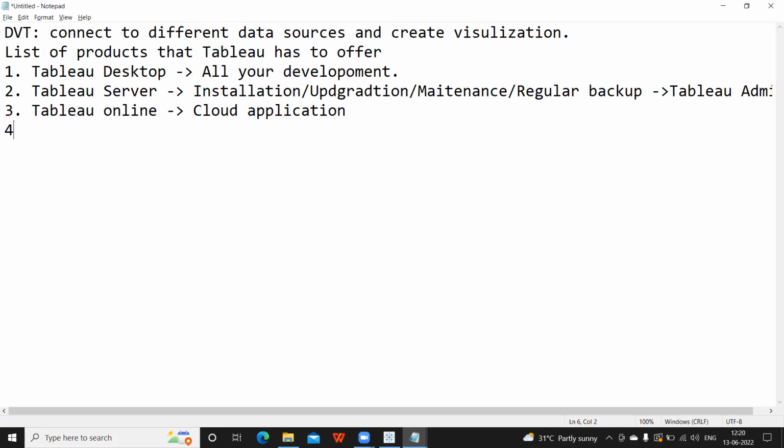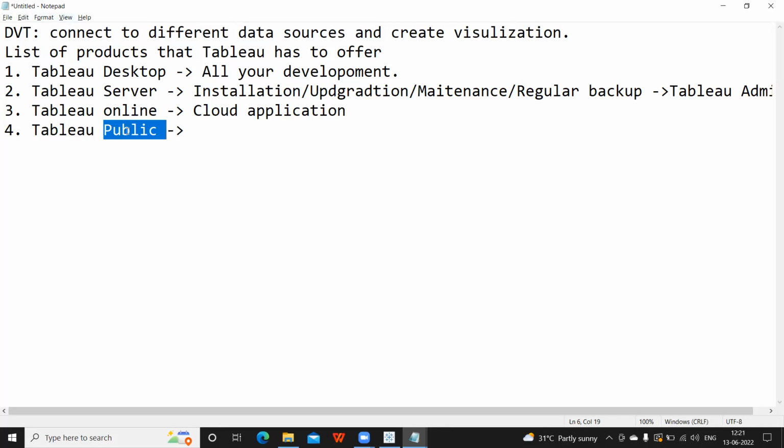So the next product is Tableau Public. This is something like a LinkedIn profile. In LinkedIn, what it has is all our professional achievements that we have done, or our professional profile basically. Similarly, if at all someone wants to see your Tableau profile, then he will go to this Tableau Public and see what kind of dashboards you have done and all.